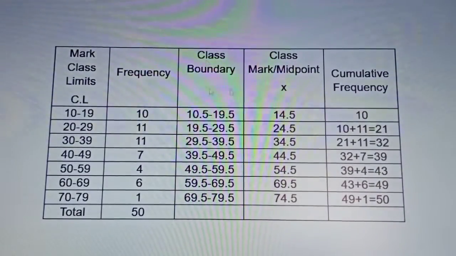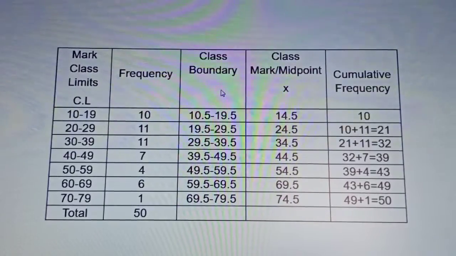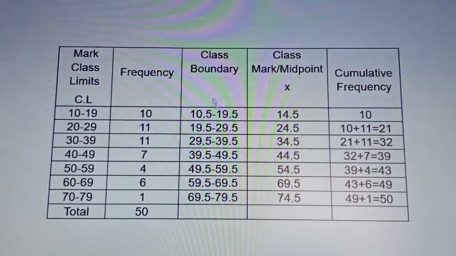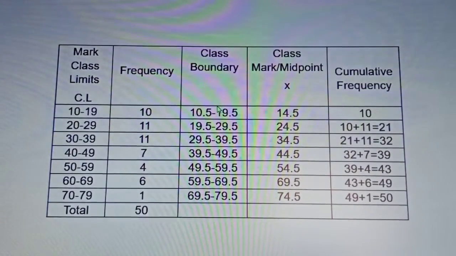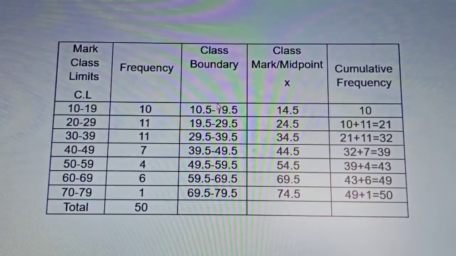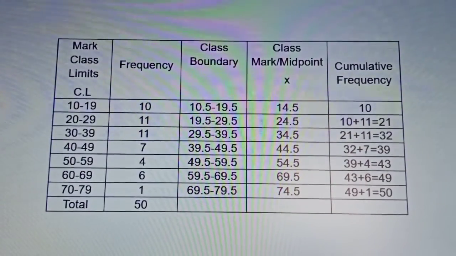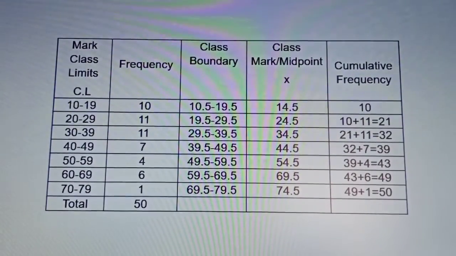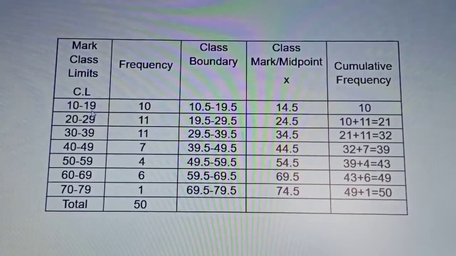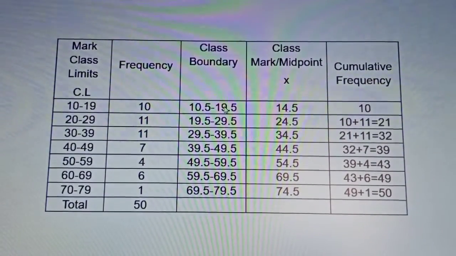So this is the frequency distribution table. To find the class boundaries, we take half of the difference between the lower class limit of the second class and the upper class limit of the first class. So 20 minus 19 divided by 2 equals 0.5.